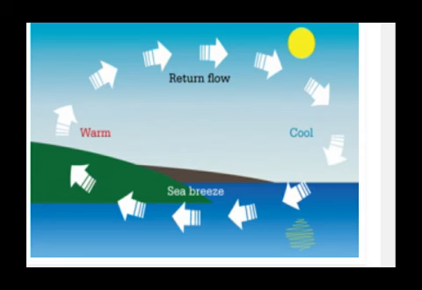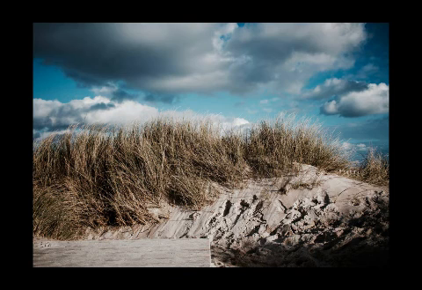Wind is formed or produced because of heating of the earth's surface by the sun. The earth's surface is made up of various land and water formations, and it absorbs the sun's radiation, and because of it wind is formed. Air always moves from a high pressure zone to a low pressure zone. Humans depend on wind as a means of air transportation, as a power source, and for recreation.